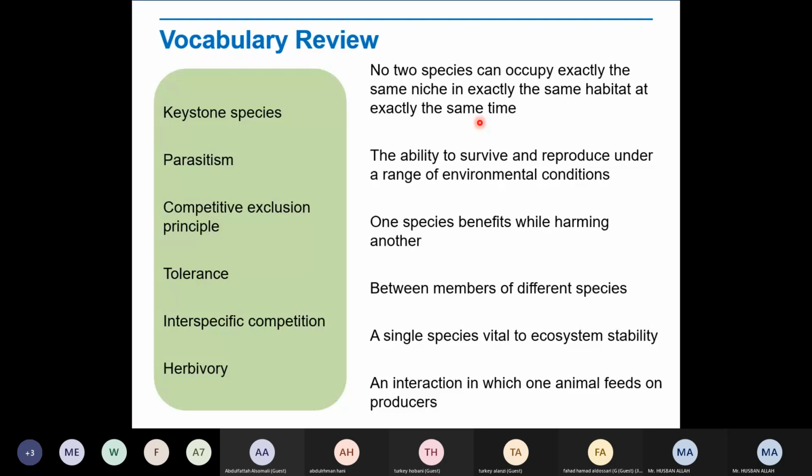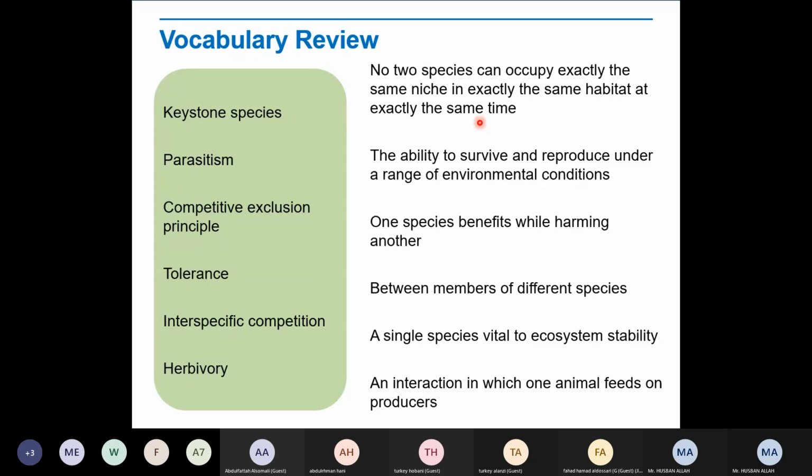Next one we have tolerance. Tolerance. The ability to survive and reproduce under a range of environmental conditions, right? And next one we have interspecific competition. Inter. Between members of different species. That is correct, right? Between members of different species.